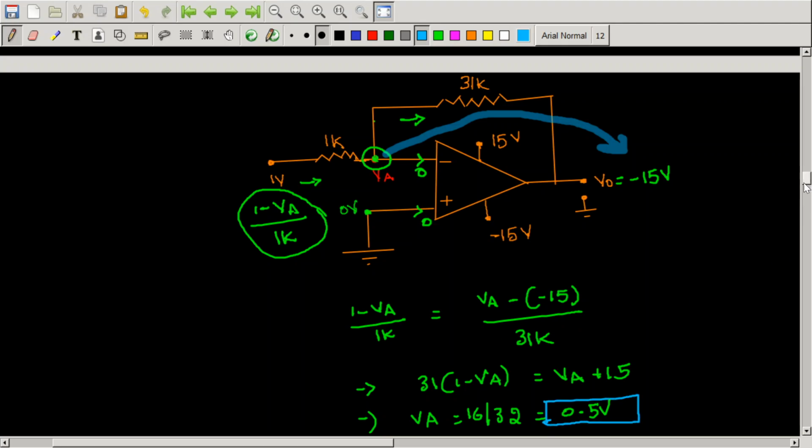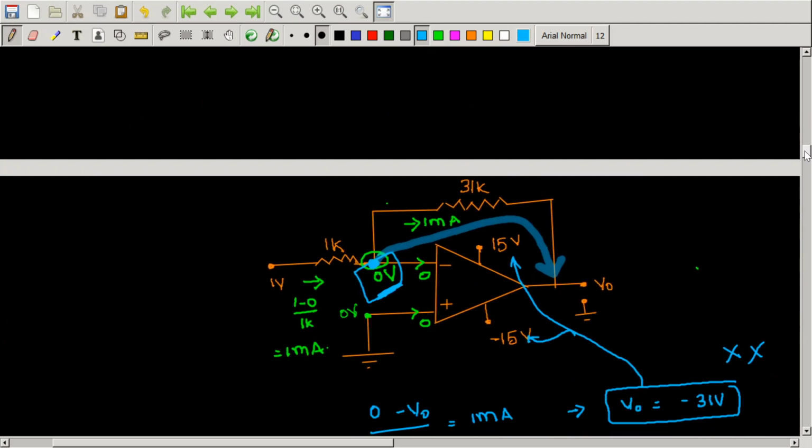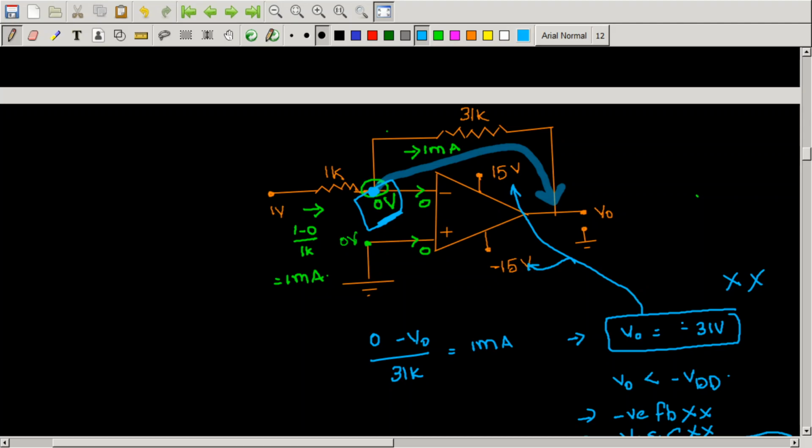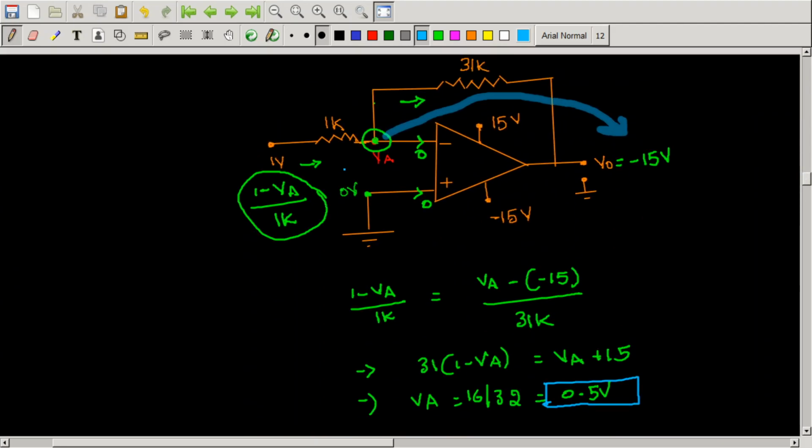As a first case, if you assume that the op amp is in negative feedback and apply the virtual short concept, you got your answer as VA equal to 0 volts. But when we found our V naught value, it is not in between plus 15 and minus 15. So we came to the conclusion that the op amp is not in negative feedback. Hence we did not apply the virtual short concept and found the actual VA answer. So you got your answer as half volt.